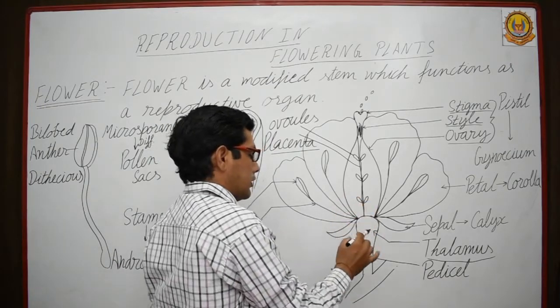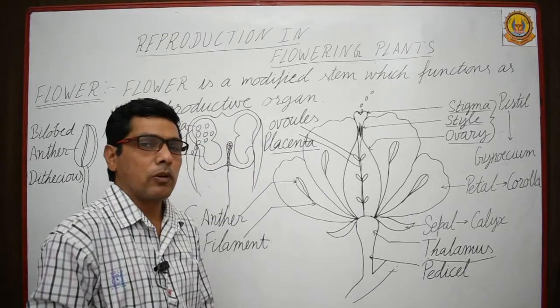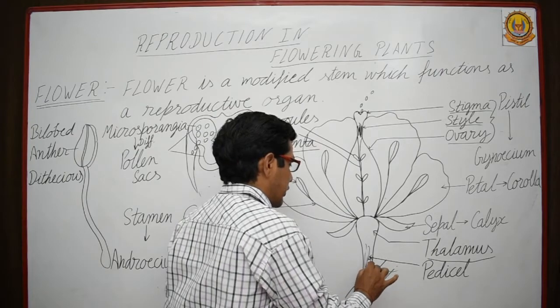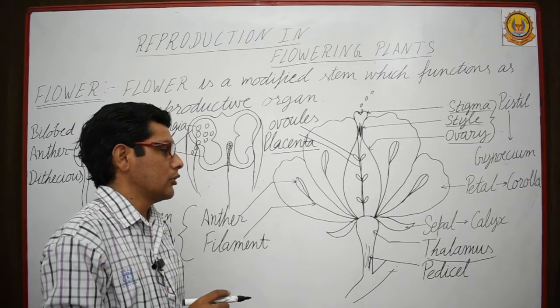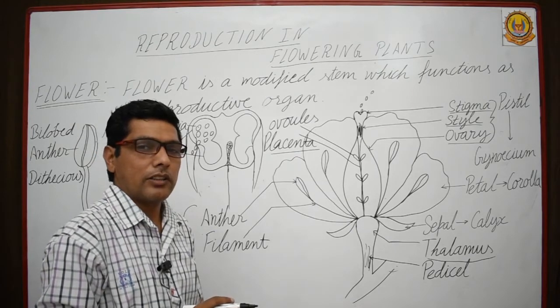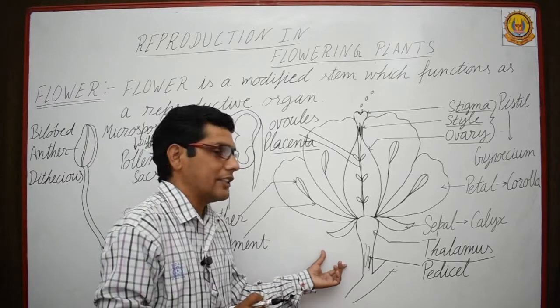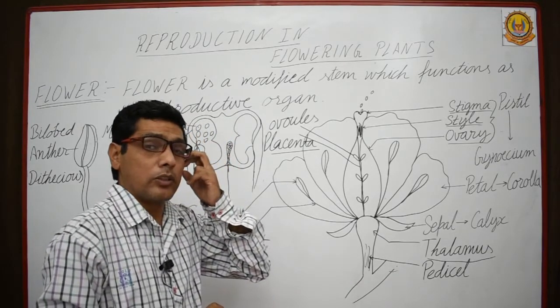The flower is attached to the stem of the plant with the help of a stalk, which is known as pedicel. Some flowers do not contain pedicel; they are known as sessile flowers. This flower is a pedicellate flower, as you might have studied in +1 class.